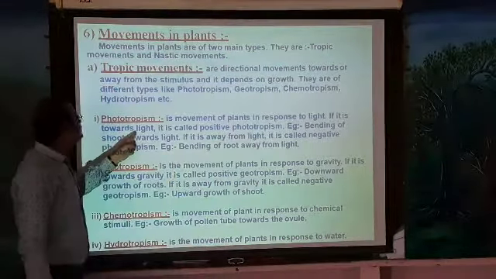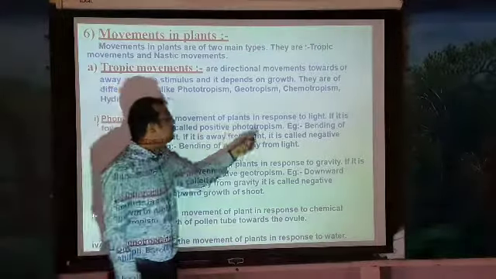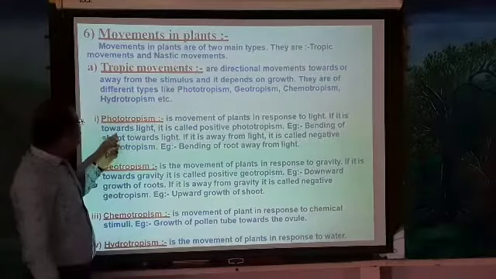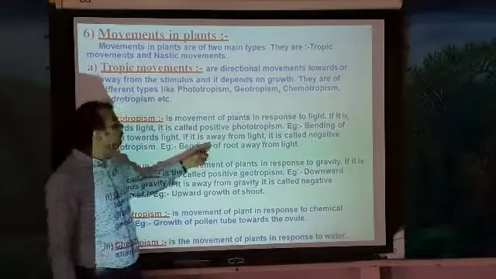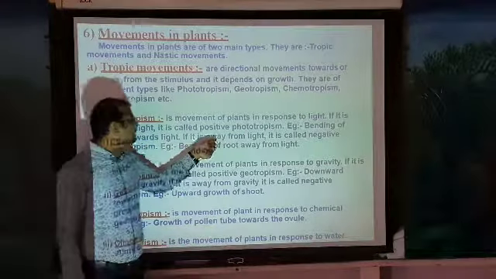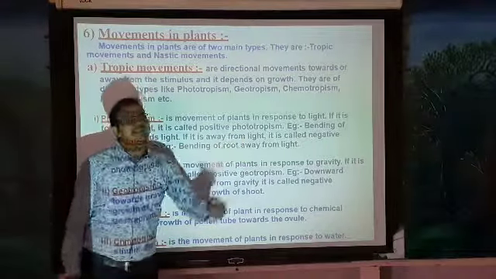If it is towards the light, it is called positive phototropism. An example is bending of the shoot towards light. If it is away from the light, it is called negative phototropism. An example is bending of the root away from the light.